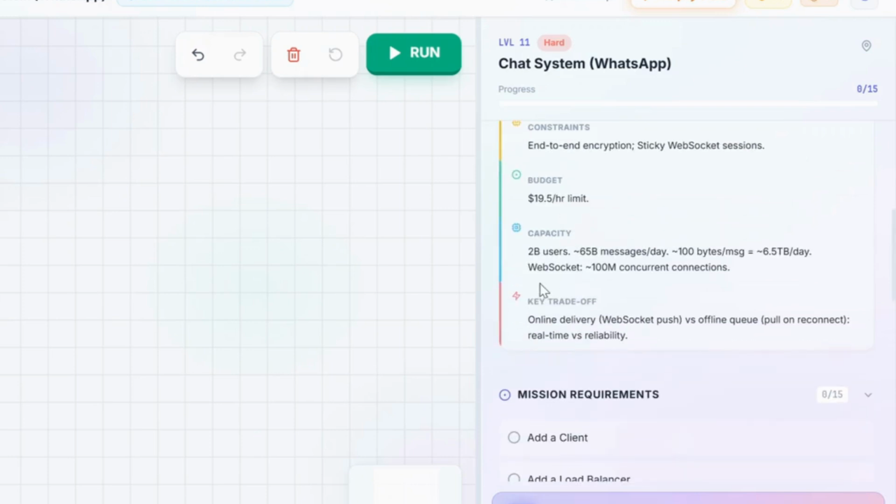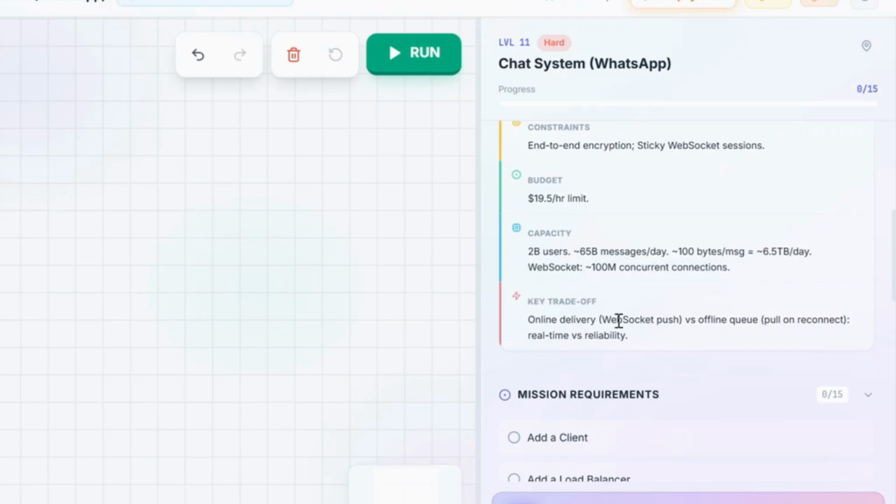And capacity. For capacity, let's say we have 2 billion users and 65 billion messages per day. And if each message consumes 100 bytes of memory, then for 65 billion messages we would need approximately 6.5 terabytes of memory per day. And we have 100 million concurrent WebSocket connections.